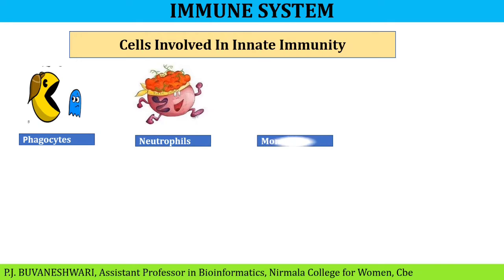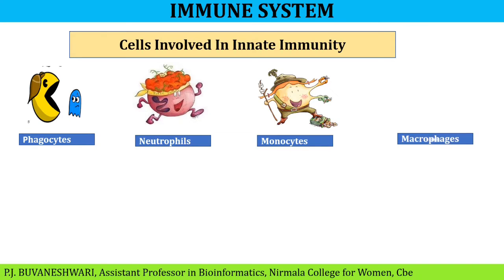Next, monocytes. Monocytes are the largest type and they have several roles. Next, macrophages. Macrophages patrol for pathogens and also remove dead and dying cells.